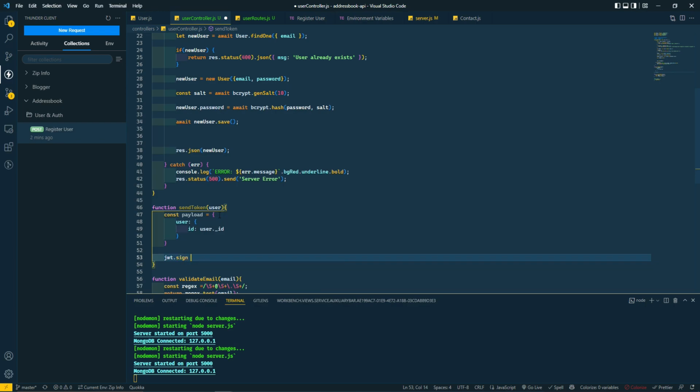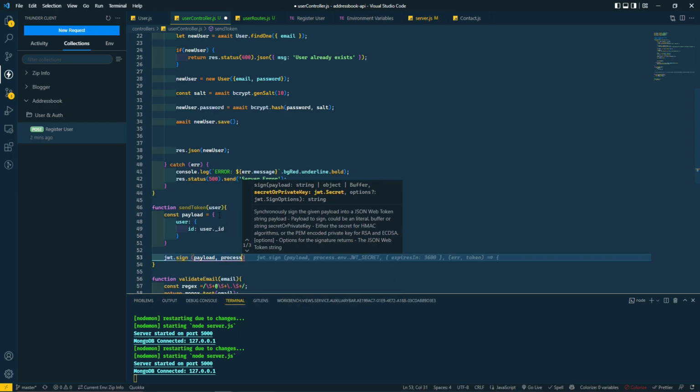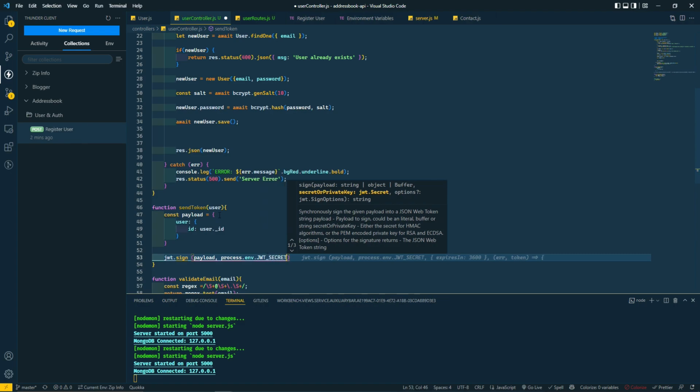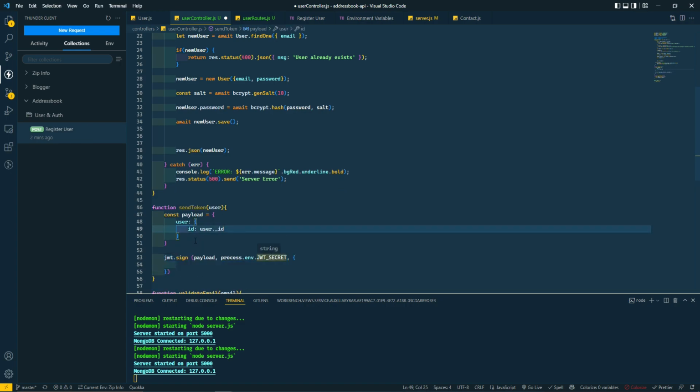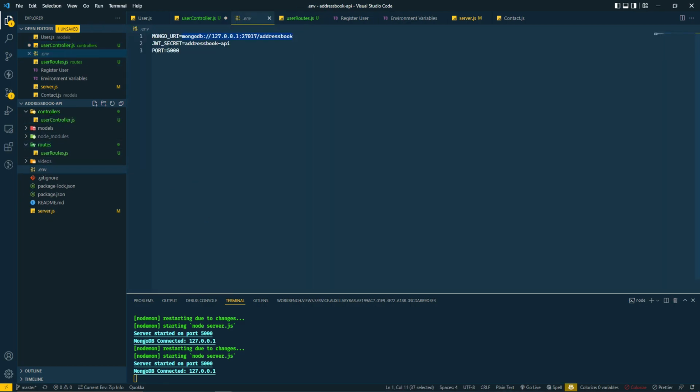We're going to pass the payload, and process.env.JWT_SECRET. This JWT secret, if we go back in our .env file, this is it.